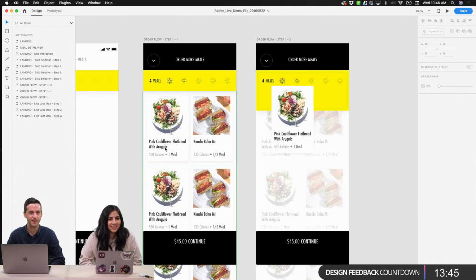Cool. There's a couple of rapid fire type questions from Keita. Do you prefer uppercase for buttons or capitalize? I think title case. That depends on a million different things, but typically I prefer, actually it's kind of more of a brand question, but I tend to prefer title case or lowercase for buttons.